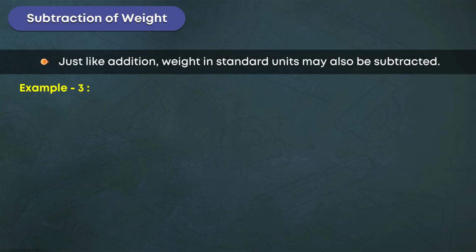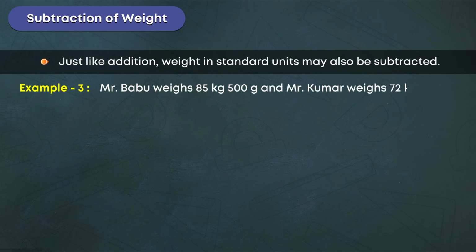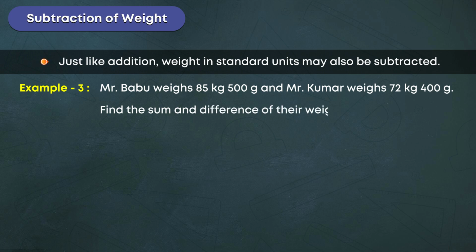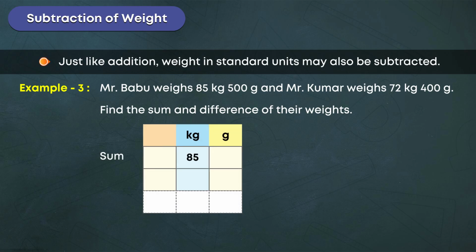Example 3. Mr. Babu weighs 85 kilograms, 500 g, and Mr. Kumar weighs 72 kilograms, 400 g. Find the sum and difference of their weights. Sum: 85 kilograms, 500 g, plus 72 kilograms, 400 g, is equal to 157 kilograms, 900 g.